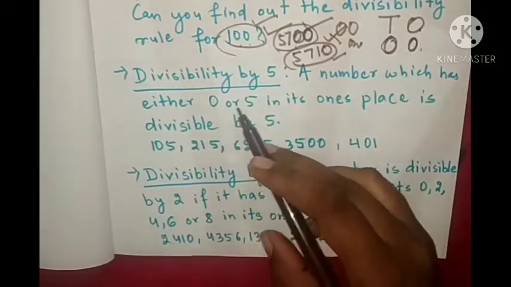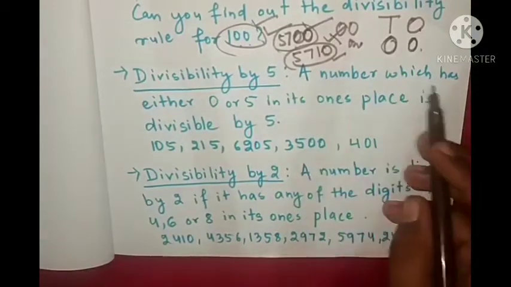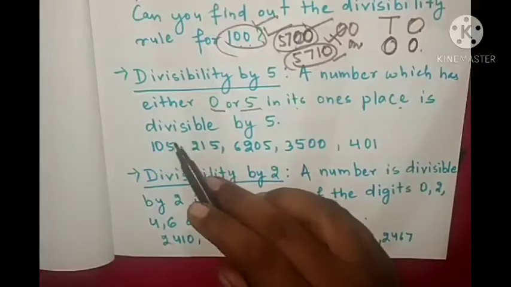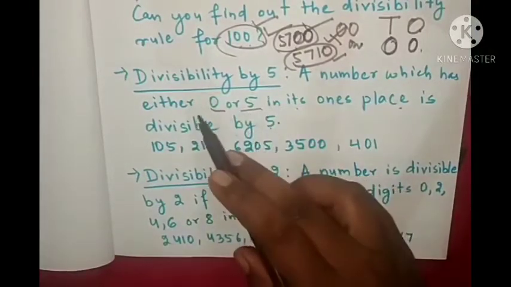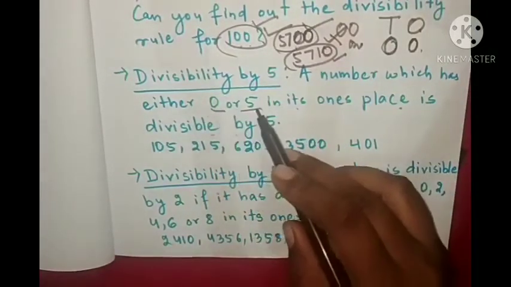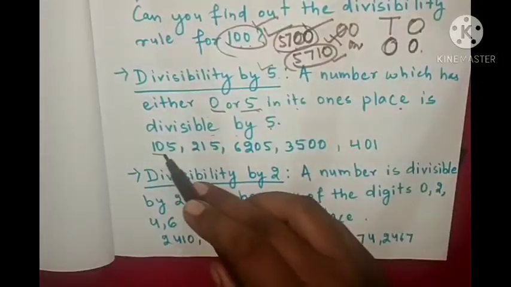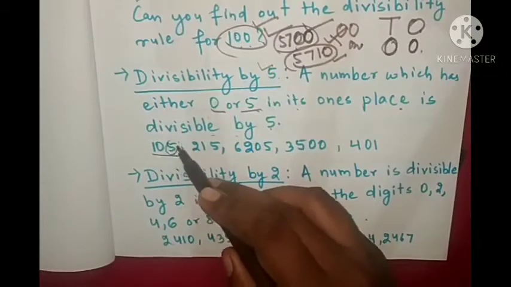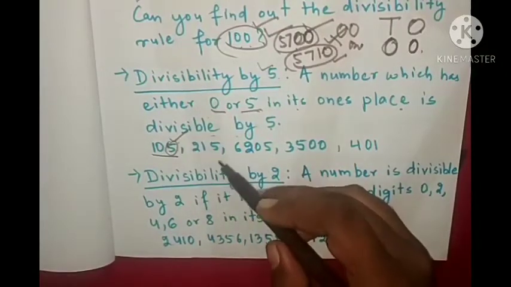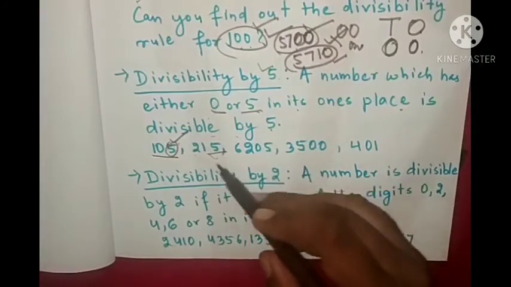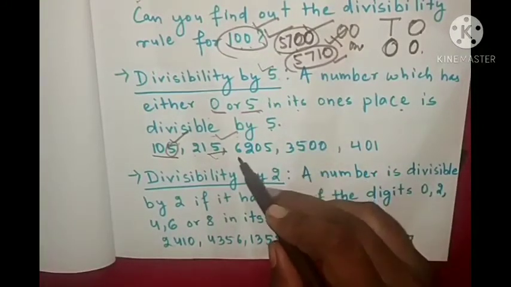Next we'll see divisibility by 5. A number which has either 0 or 5 in its ones place is divisible by 5. Look here, 105. Here 5 is present, that's why it is divisible by 5. 215, 5 is present at ones place, it is divisible by 5.